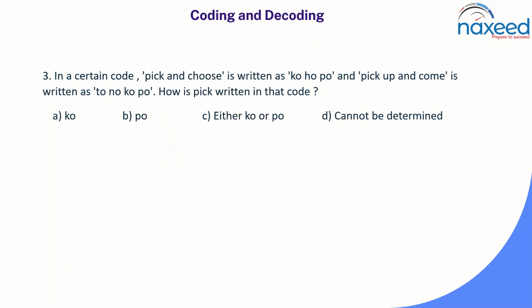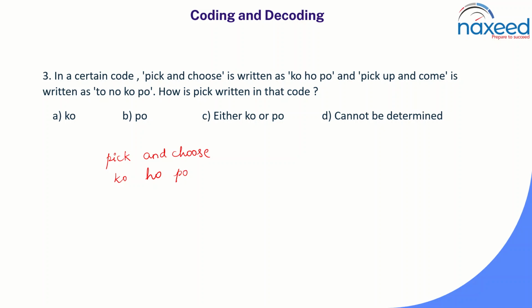Next question. In a certain code, pick and choose is written as co-ho-po. As I said, when you are writing the code, whatever the sentence or the word, below that we have to write a code. So pick and choose is coded as co-ho-po, and it need not be coded in the way the sentence is.